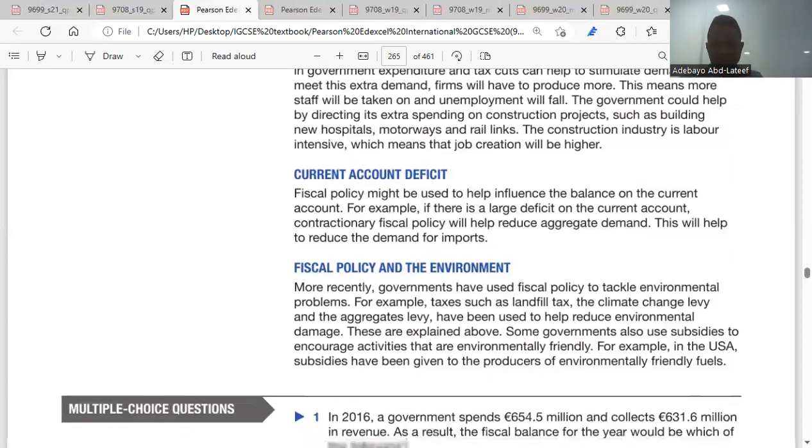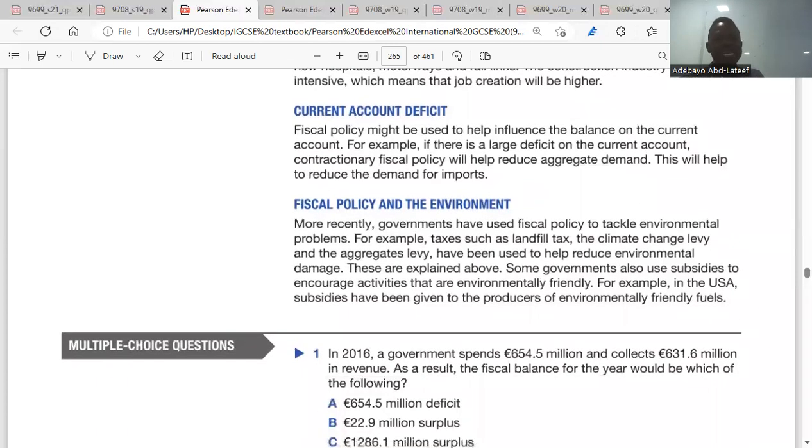Is it clear? Yes. Then we go to fiscal policy and the environment. They said, more recently, governments have used fiscal policies to tackle environmental problems. For example, taxes such as the landfill tax, the climate change levy, and the aggregates levy have been used to help reduce environmental damage. These are explained above. Some governments also use subsidies to encourage activities that are environmentally friendly.